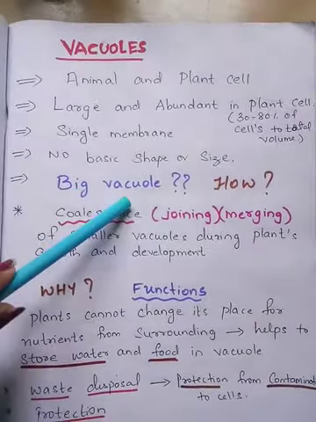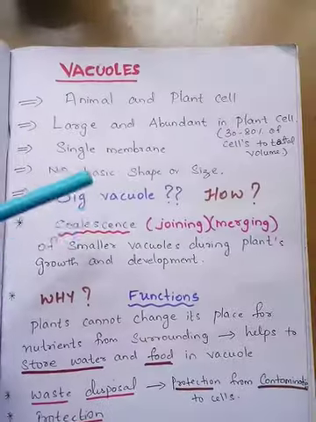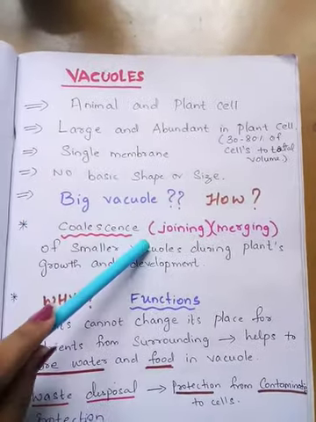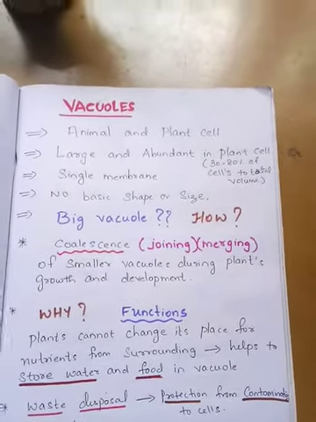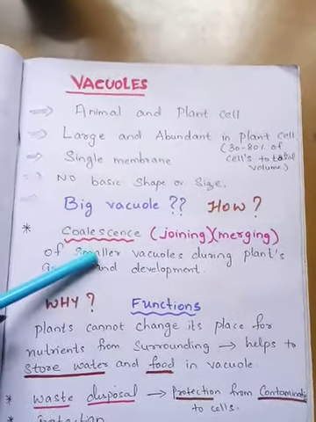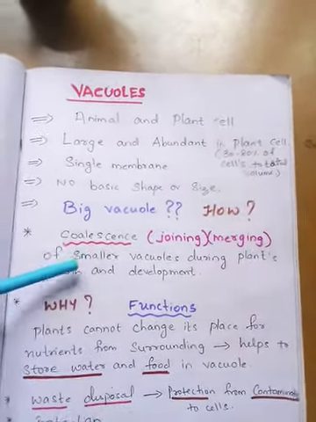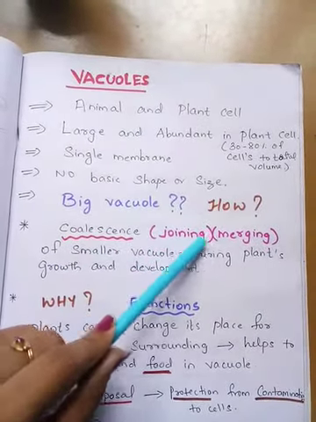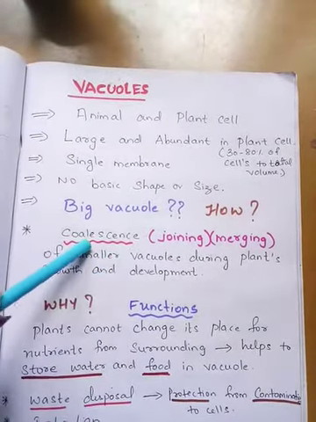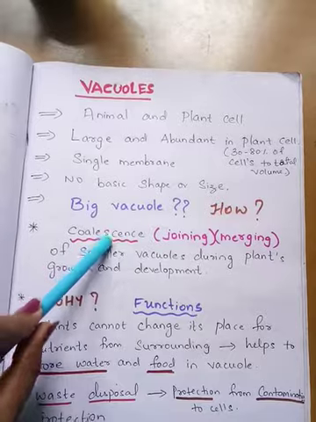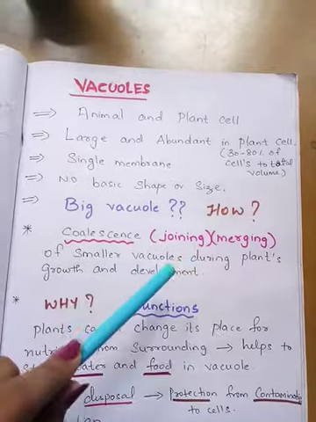How do we get a big vacuole? How does this plant cell have a bigger vacuole compared to animal cell? During the plant's initial stage, there are many smaller vacuoles present in them. As their growth and development occurs, these small vacuoles join together forming this bigger vacuole in later stage. That term is called coalescence. Coalescence of smaller vacuoles during plant's growth and development.